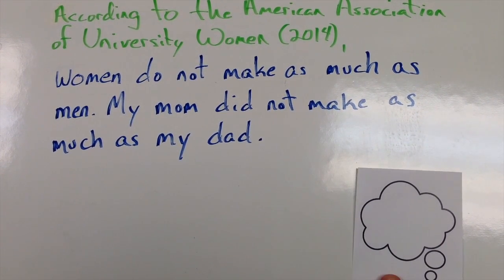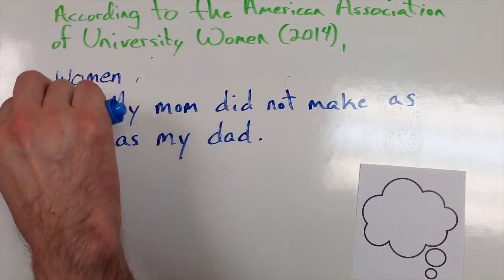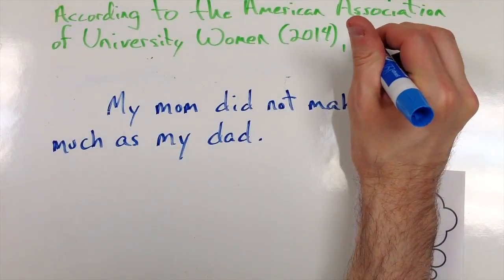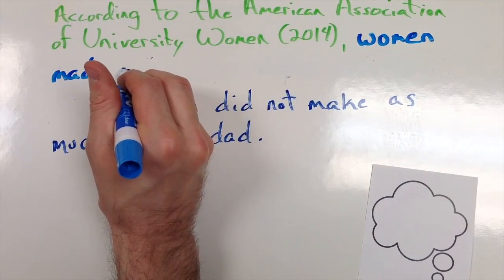And now we're on step 2, which is being more specific with our inference, and this is going to help us increase that complexity of thinking. One of the things that we were able to pull out of that chart wasn't just that women don't make as much as men, but we could be a little bit more specific with that.